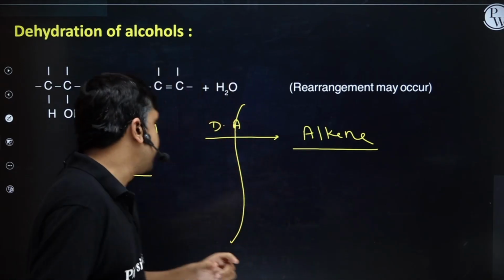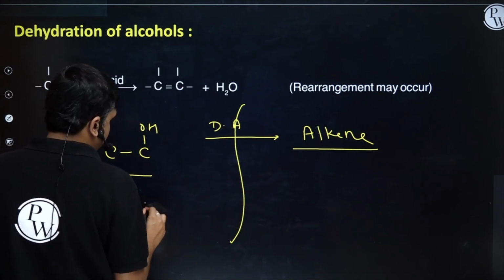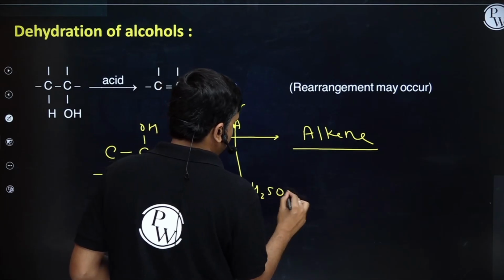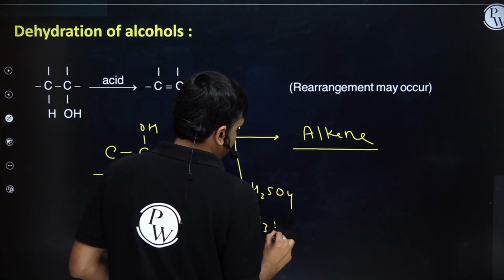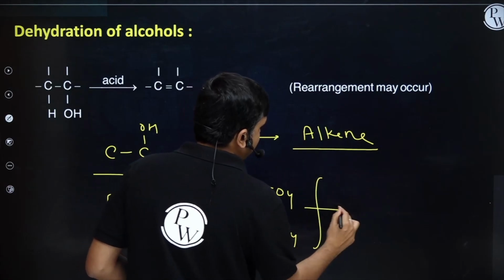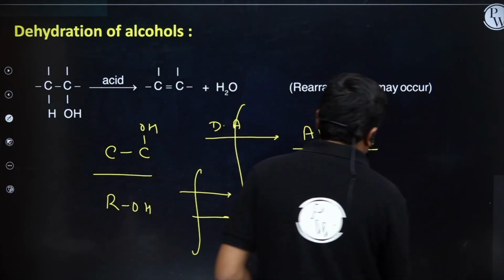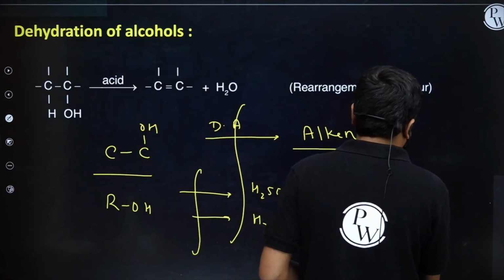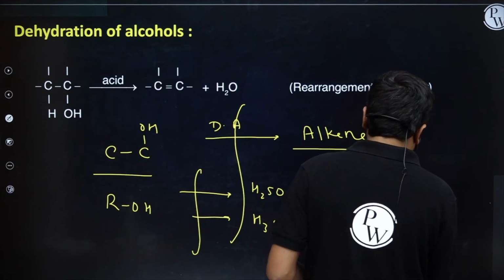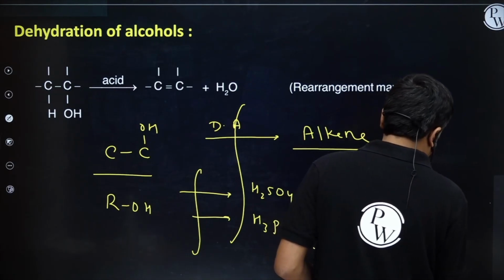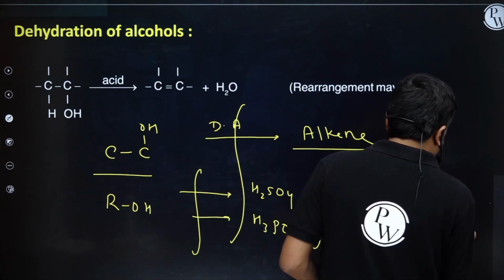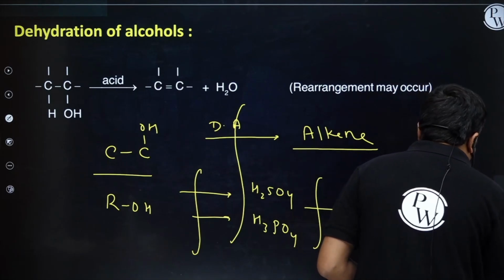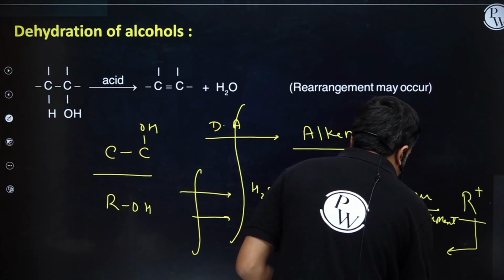Student, if alcohol is treated with protic acids like H2SO4, H3PO4, in that particular case, I will have the formation of R+. This R+ will undergo further rearrangement, and then I will form the most stable carbocation. And from here, I will form Zaitsev alkene.